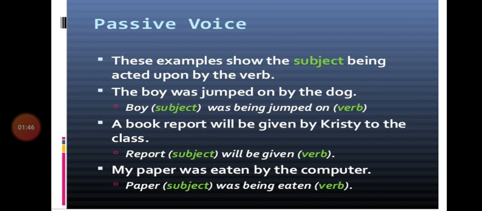Passive voice. This example shows the subject being acted upon by the verb. The boy was jumped on by the dog. Boy, subject, was being jumped on, verb. A book report will be given by Christy to the class. The report, subject, will be given, verb. My paper was eaten by the computer. My paper, subject, was being eaten, verb.